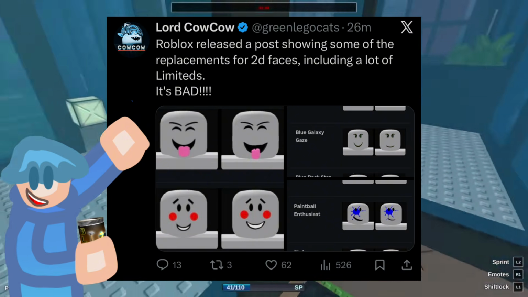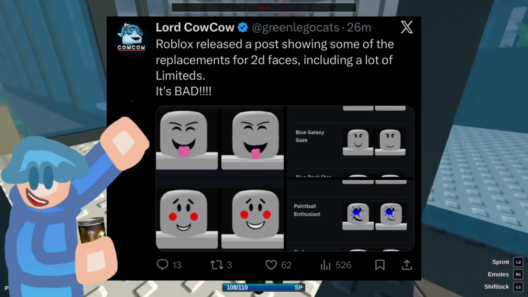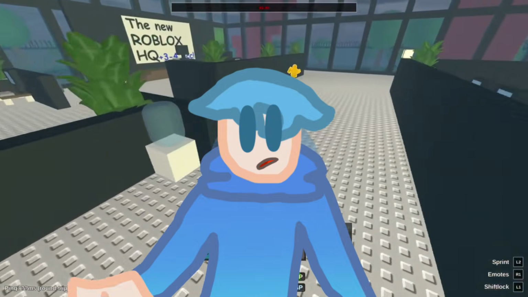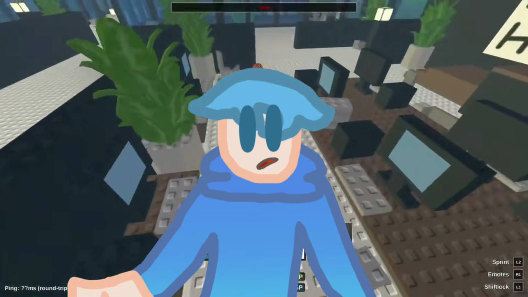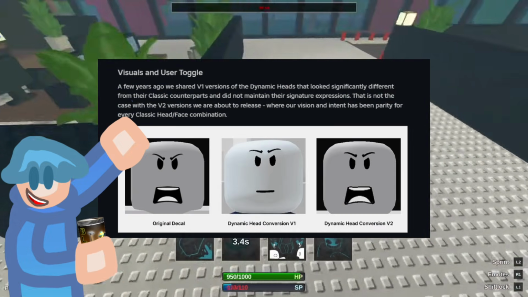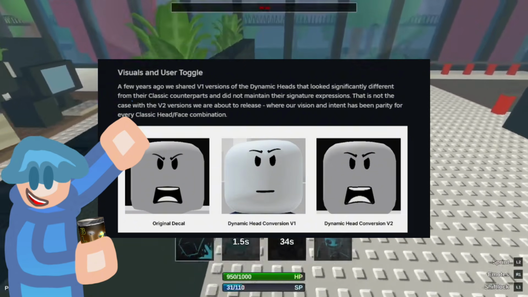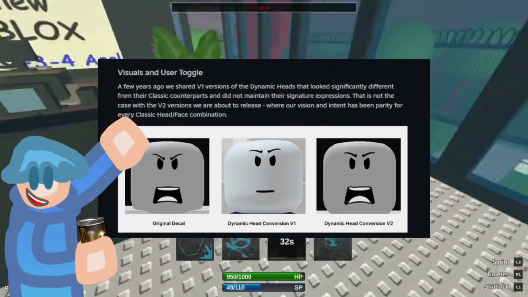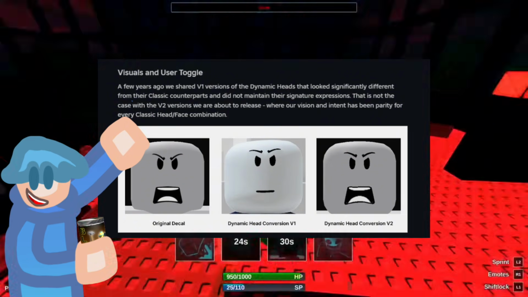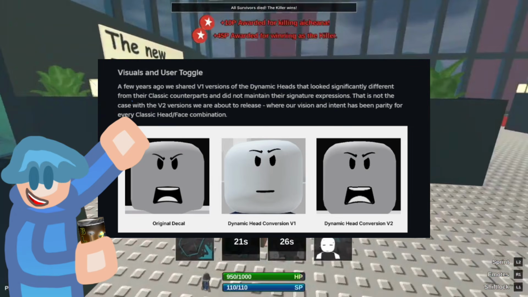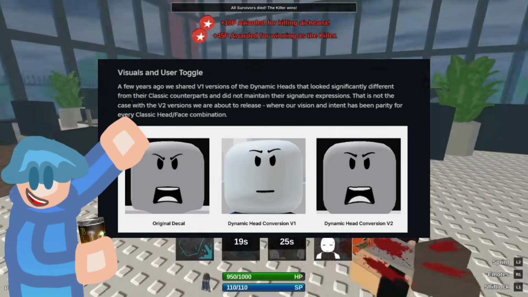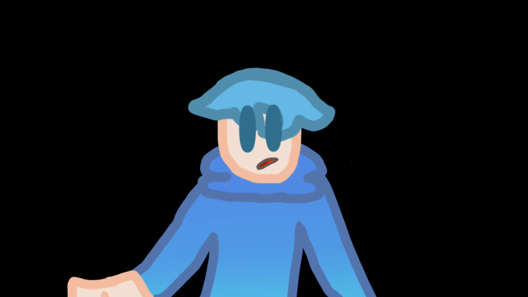I mean, to be fair, a lot of these limiteds aren't meant to be 3D. They weren't designed to be 3D. None of these faces were designed to be 3D. But this is what it looks like of the original face. The version 1 that came out back in, I think, 2024, maybe. And then the version that's out now. So you can see how they changed.